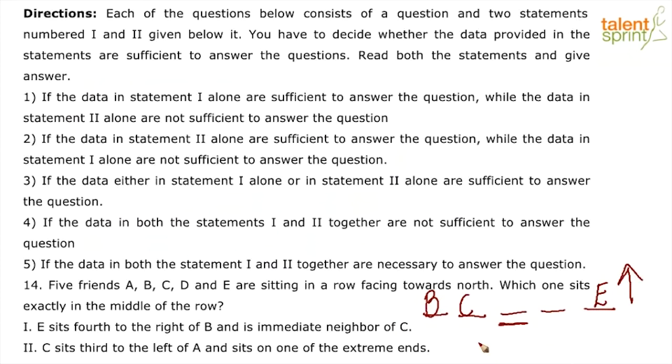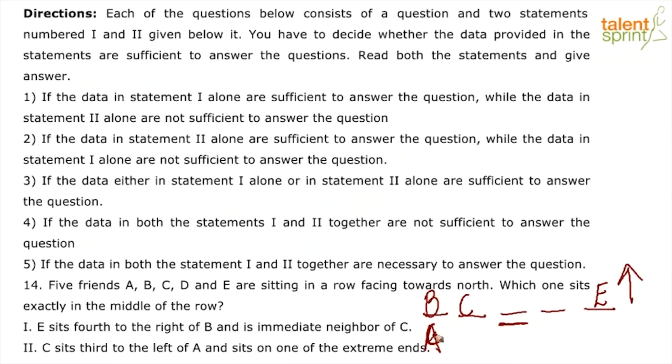Now, statement 2. C sits 3rd to the left of A and sits on the extreme end. Now, even if I put C, let us say, on one of the extreme ends, C sits to the 3rd left.